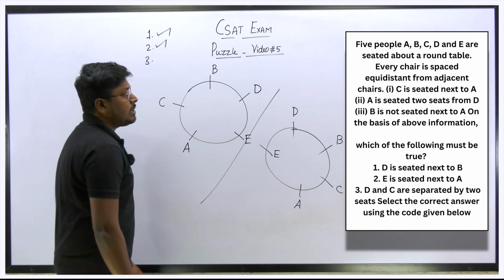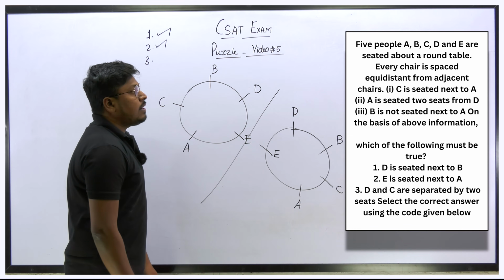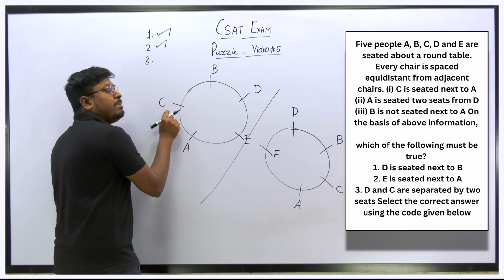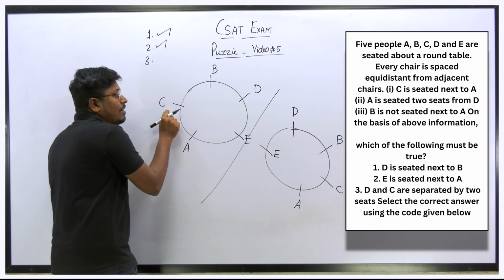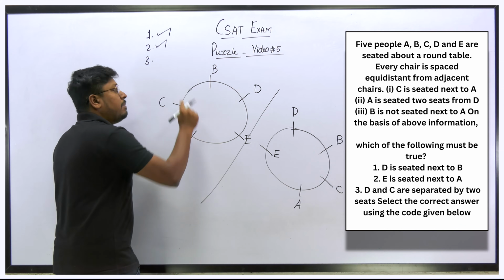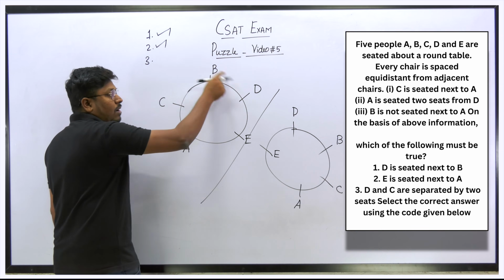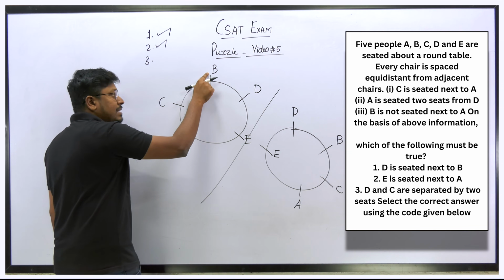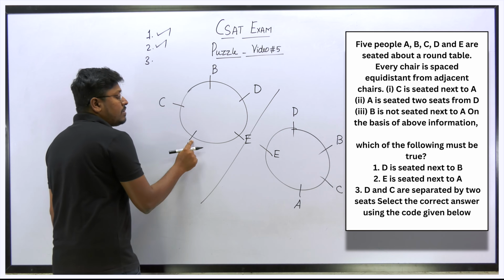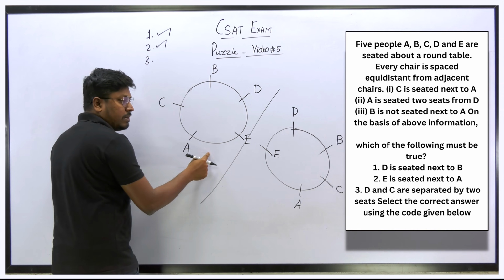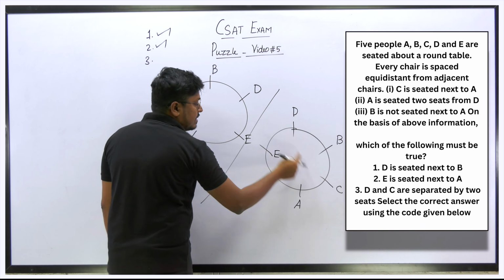Point number 3. D and C are separated by 2 seats. Not exactly. Why? Because you can see D and C are separated by 2 seats, but when we look at this side, the clockwise side, you can see only one. They are separated by only one seat, one chair. But here you can see D and C are separated by 2 persons. Here only 1 person, here 2 persons.